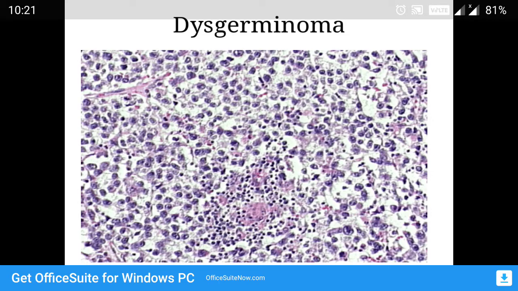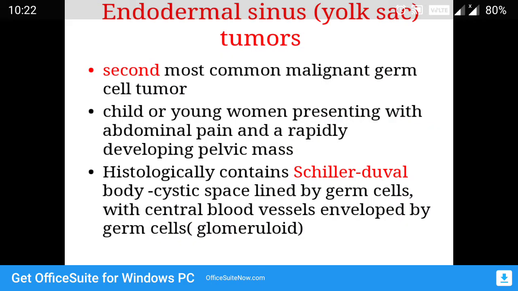large cells which have clear cytoplasm, and these sheets of cells will show thin traversing septa. You can see a thin traversing septa in the upper left side. This septa can also show lymphocytic infiltration. So that is a feature of dysgerminoma: sheets of cells, clear cytoplasm, thin traversing septa, and lymphocytic infiltration.